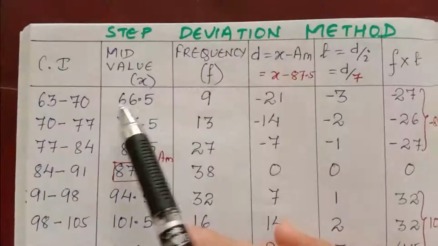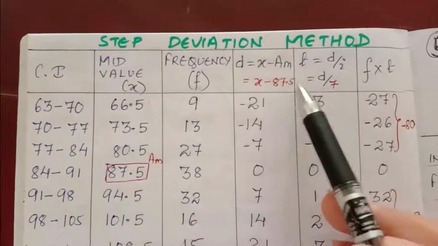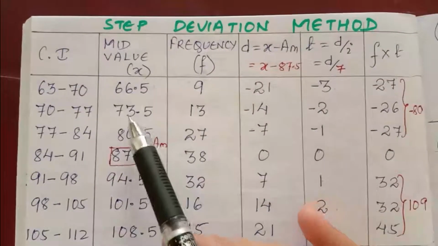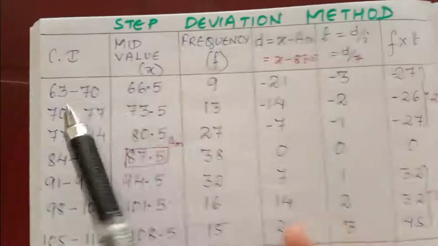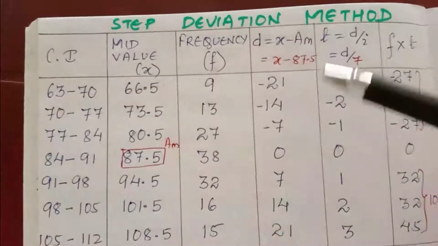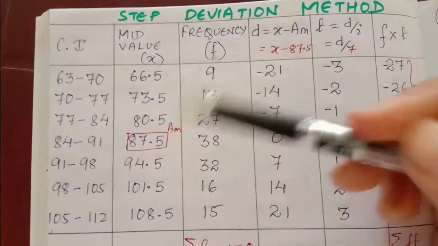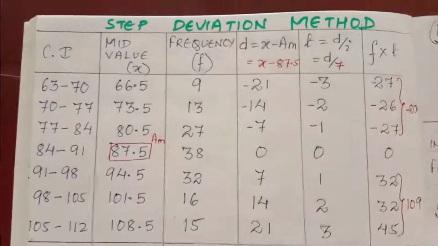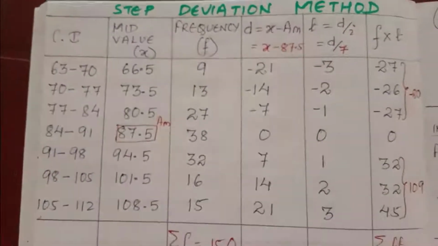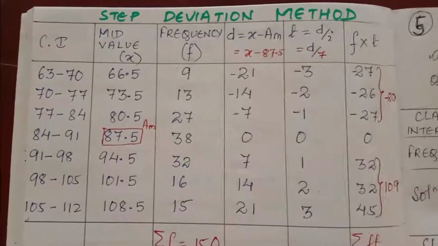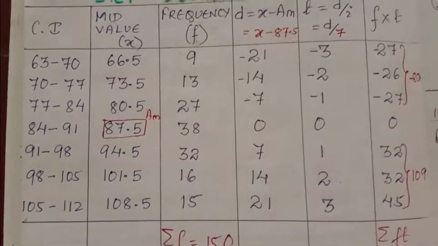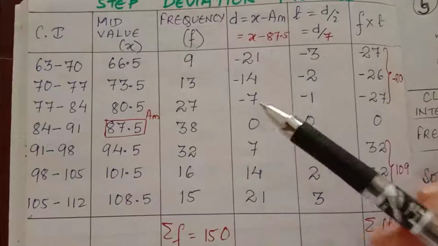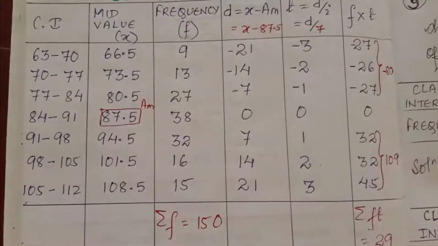So here 66.5 minus 87.5 is minus 21. Then 73.5 minus 87.5 is minus 14. Here the class length is 7, so here also you will get the gap of 7. For that you have to practice 2-3 times, you will understand. Without calculation also you can solve. If you find 2-3 values, for remaining values you don't have to do calculation. 7, 0, 7, 14, 21 you will get.